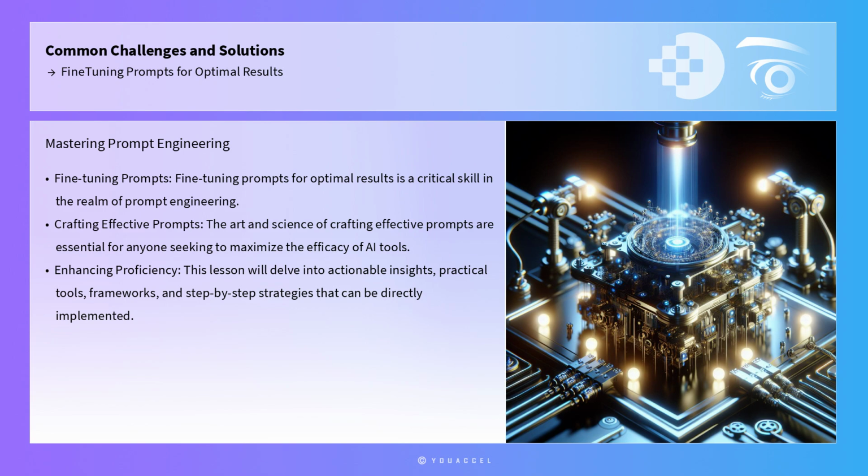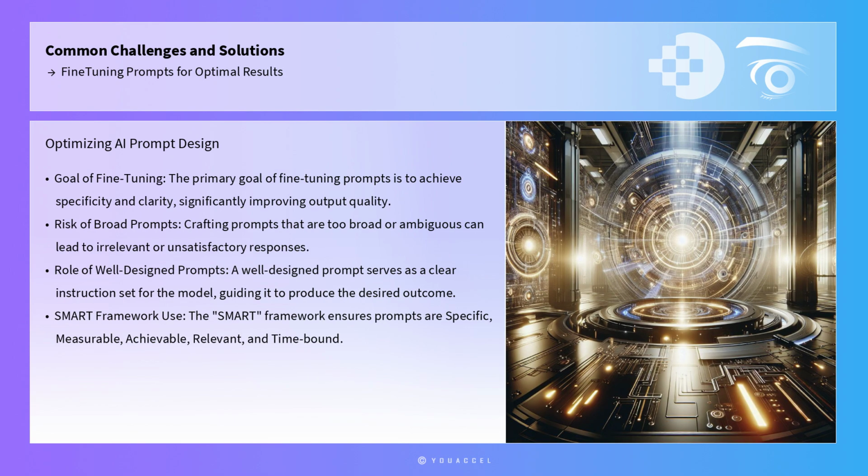This lesson will delve into actionable insights, practical tools, frameworks, and step-by-step strategies that can be directly implemented to address real-world challenges, thereby enhancing proficiency in prompt engineering. The primary goal of fine-tuning prompts is to achieve specificity and clarity, which significantly improves the quality of the output generated by AI models. Crafting prompts that are too broad or ambiguous can lead to irrelevant or unsatisfactory responses. A well-designed prompt serves as a clear instruction set for the model, guiding it to produce the desired outcome.